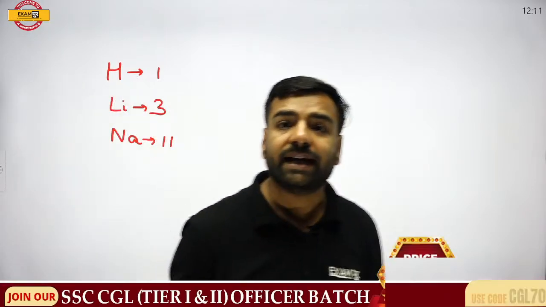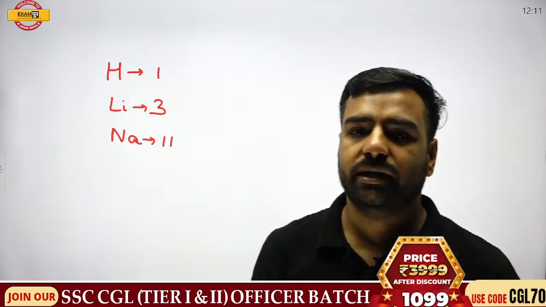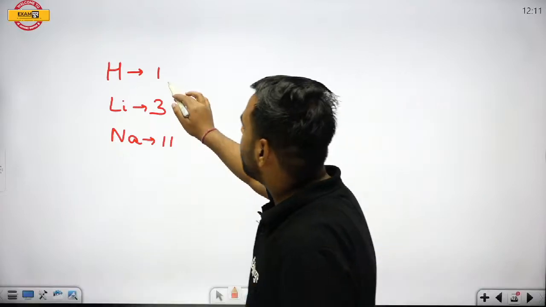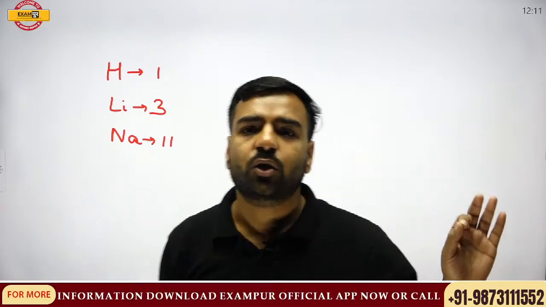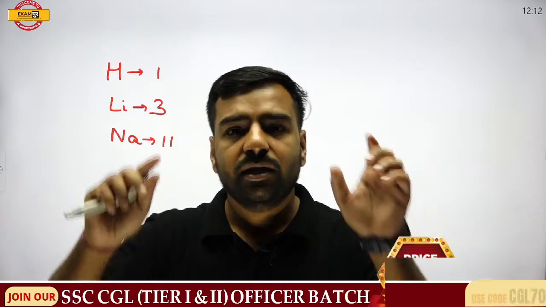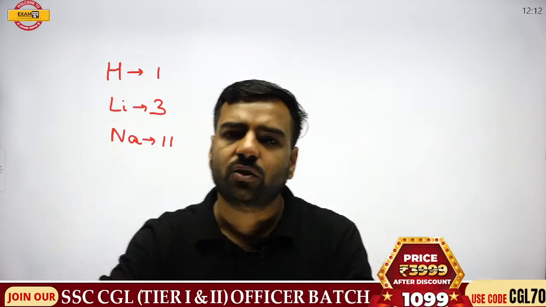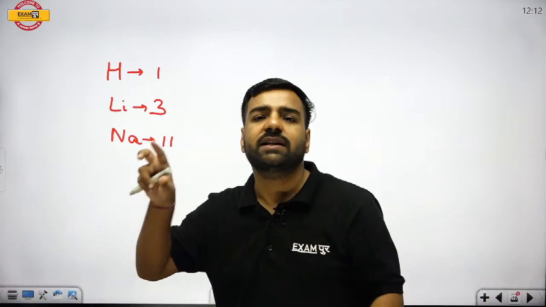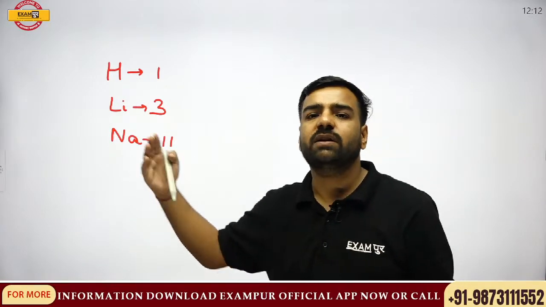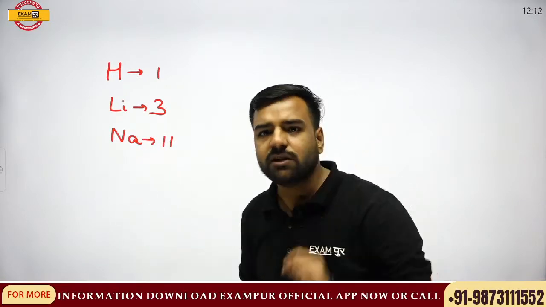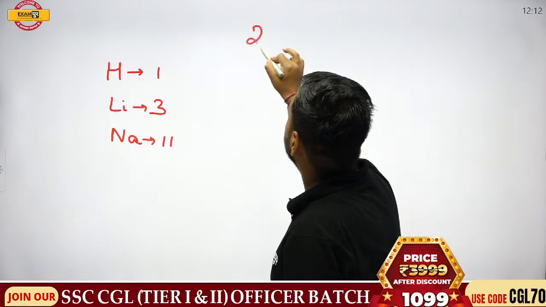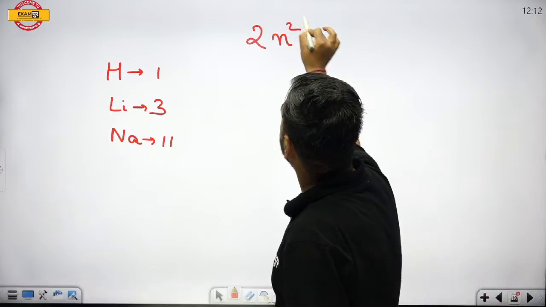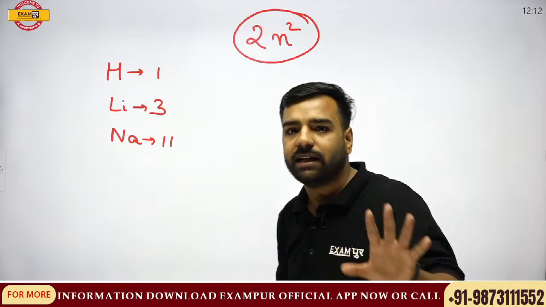Now why am I writing this? Let's try to understand. What happens when I write this atomic number? From this atomic number I can create the electronic configuration. Using that electronic configuration, I can work out the number of shells and tell how many electrons will be there in the valence shell. Now there's a formula, very important in the examination, this is asked. There's a formula that is 2n square. Very, very important. It is asked in the examination many times.